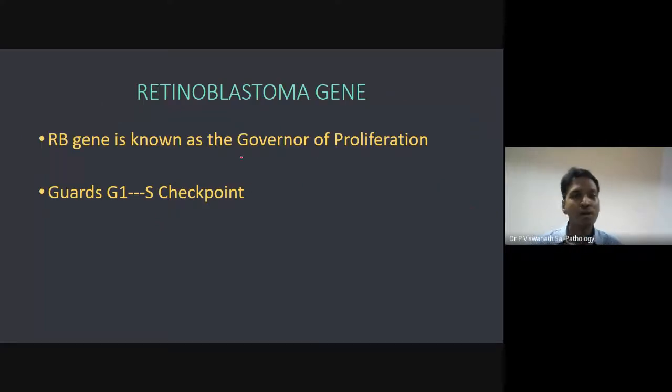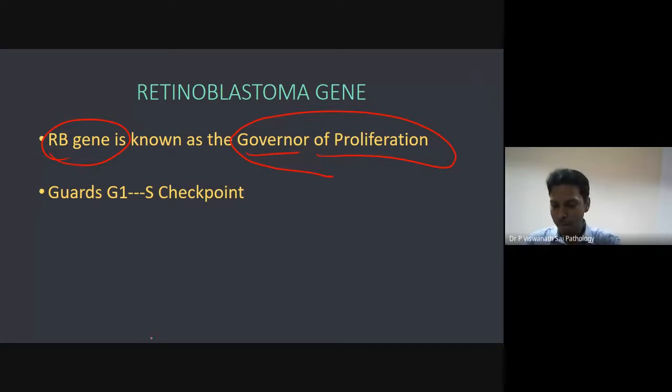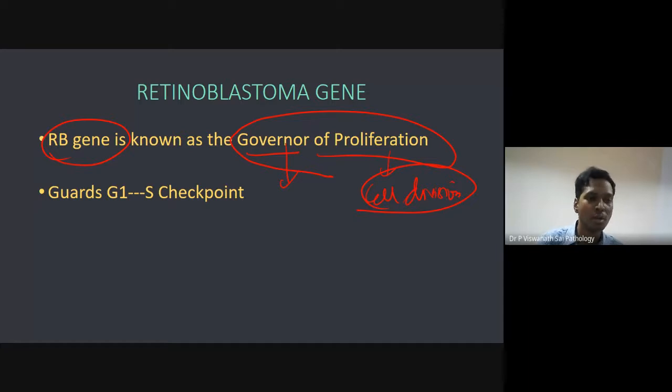Now, the RB gene is called the governor of proliferation. Important to remember, sometimes people can ask. RB governs whether proliferation should happen or not. Proliferation is nothing but cell division; when cell division is there, more and more cells come. So it guards, like a security guard, like a police personnel guarding the most important checkpost, which is G1 to S phase. I'll explain what it does.